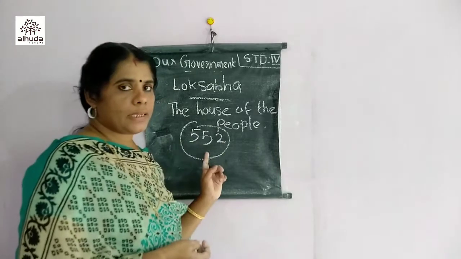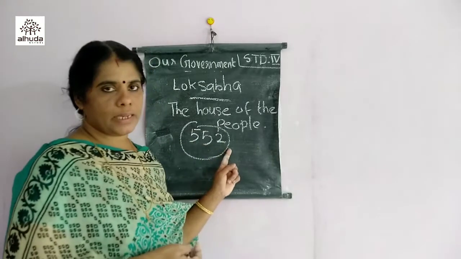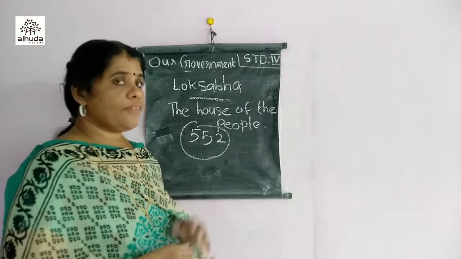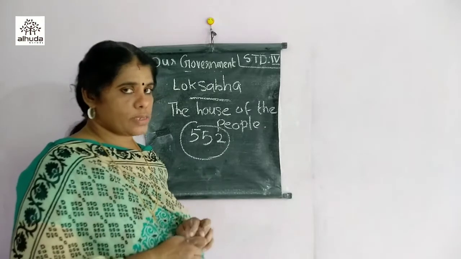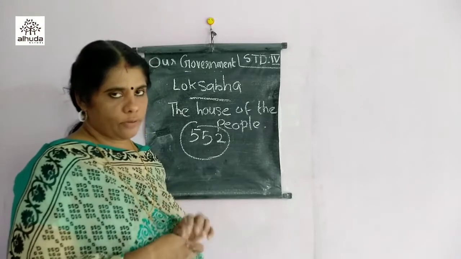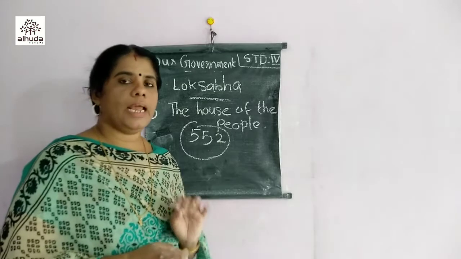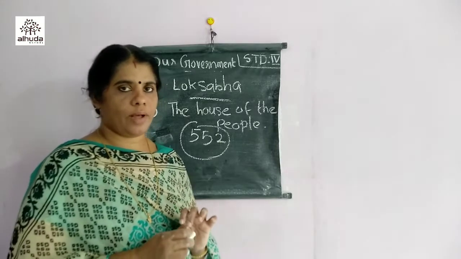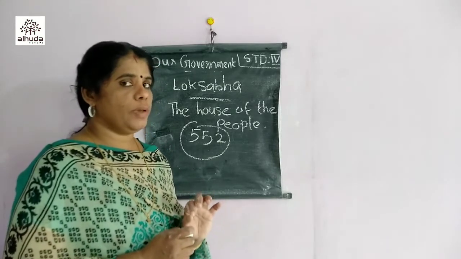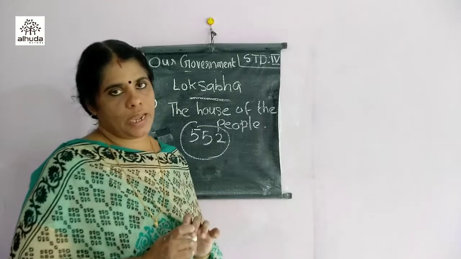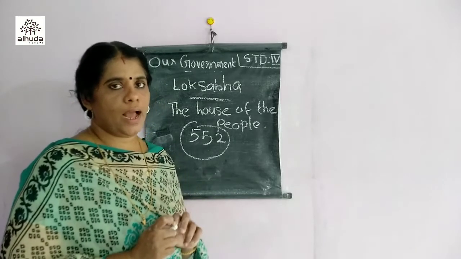How many members are there? 552 members are there in the Lok Sabha. And if a person is to be elected to Lok Sabha, what are the criteria? To be elected as a member of Lok Sabha, he or she should be a citizen of India. This is one criterion.